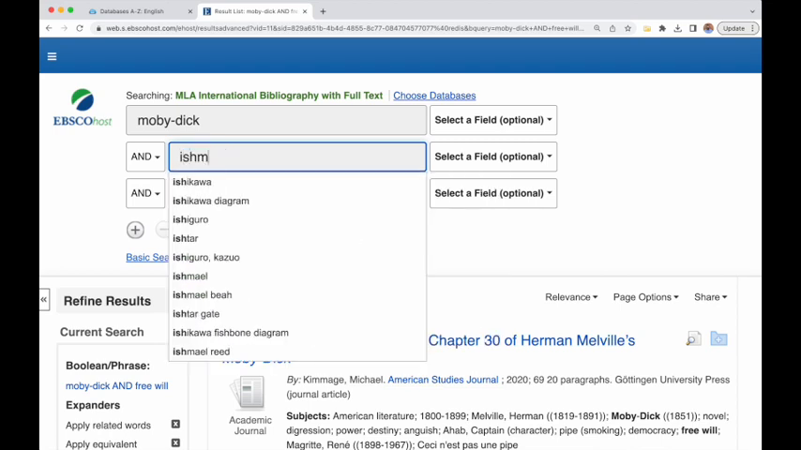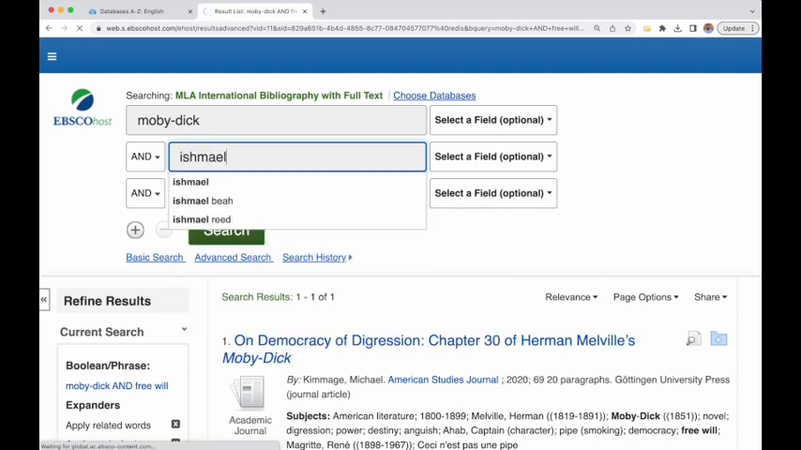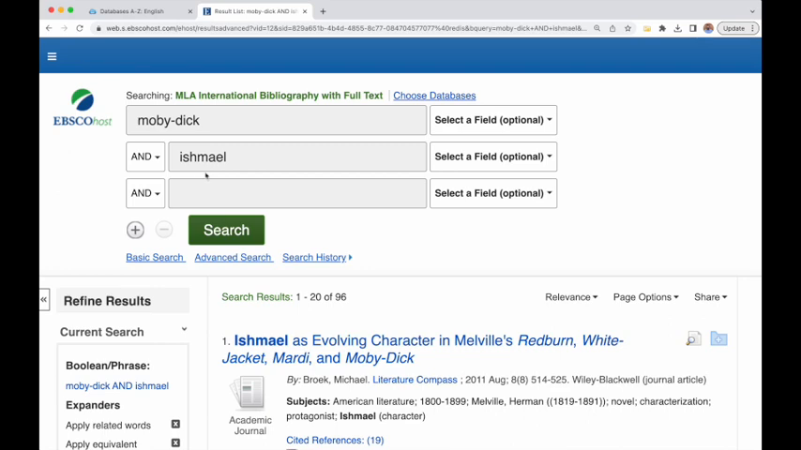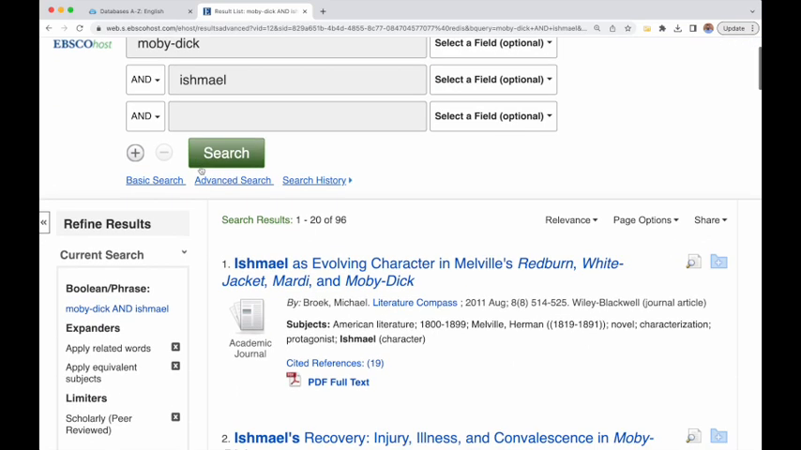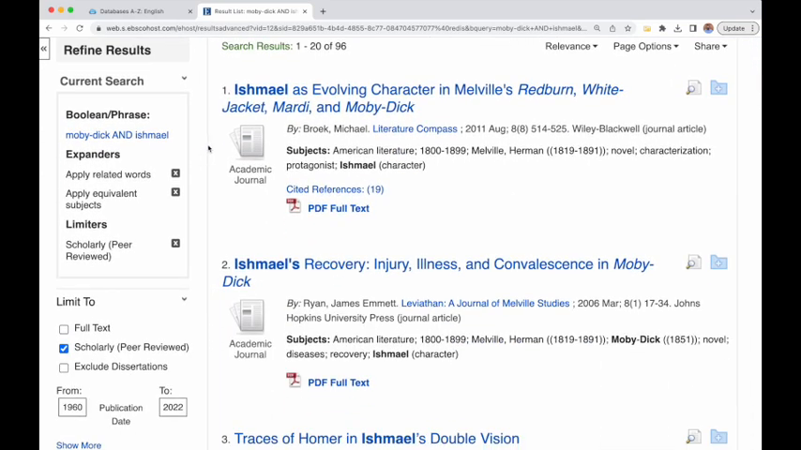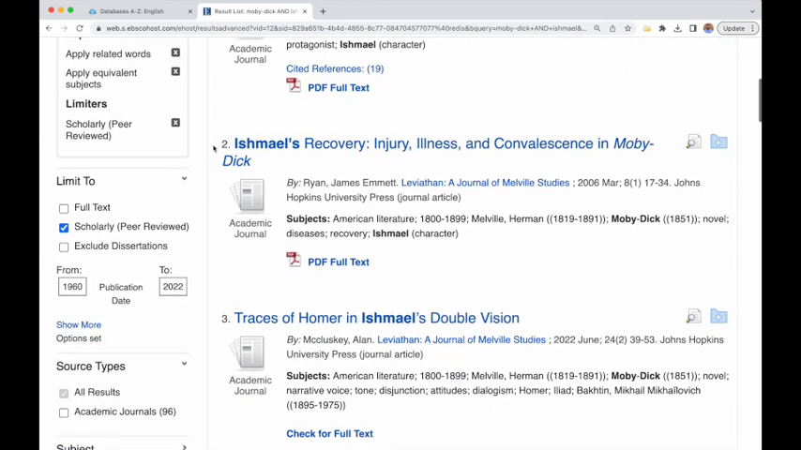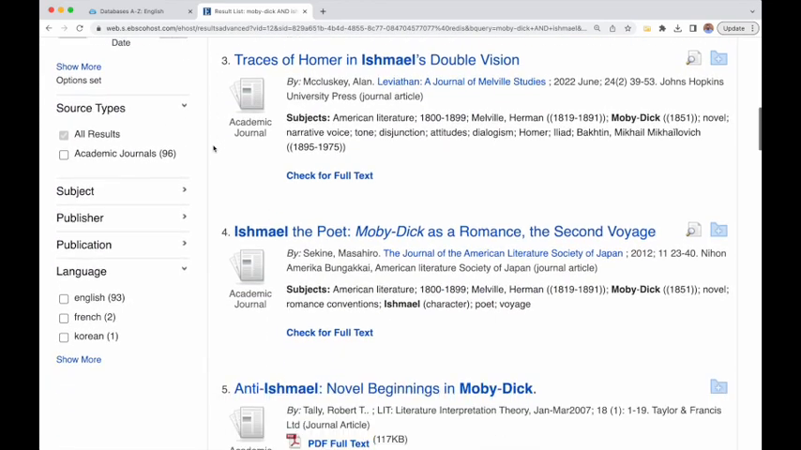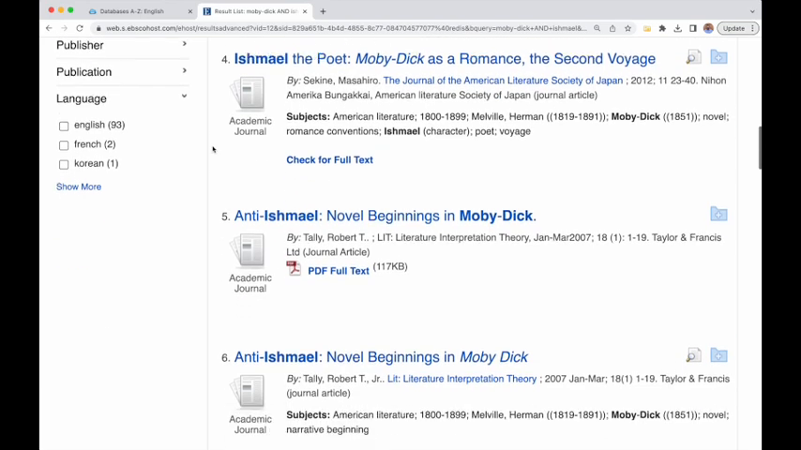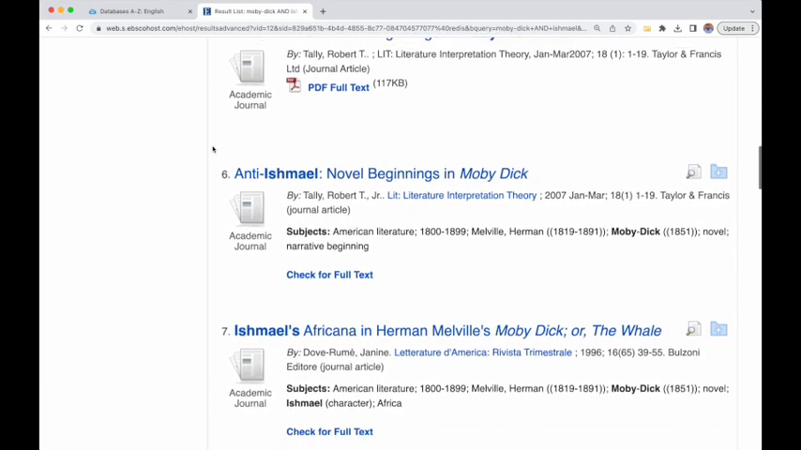Now, what if I did Moby Dick with Ishmael as a character? 96. That is a very reasonable number of results to go through. So whenever you get under 200, I recommend pausing right here, remembering what things you typed in, especially if you're going to be coming back and searching later, so that way you don't double up your work, and going through this list and seeing if there are things that relate to what you are wanting to research.